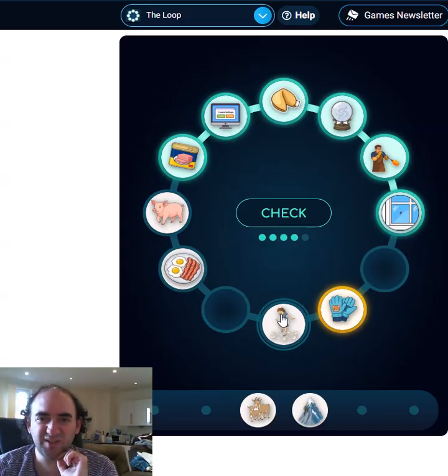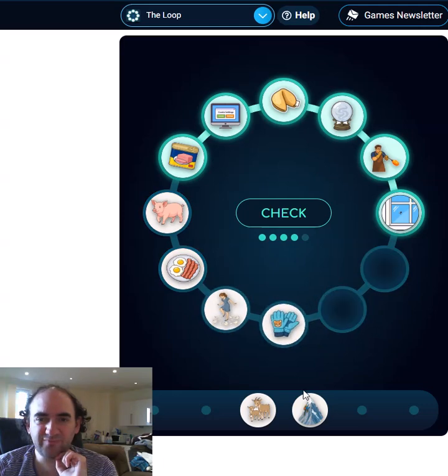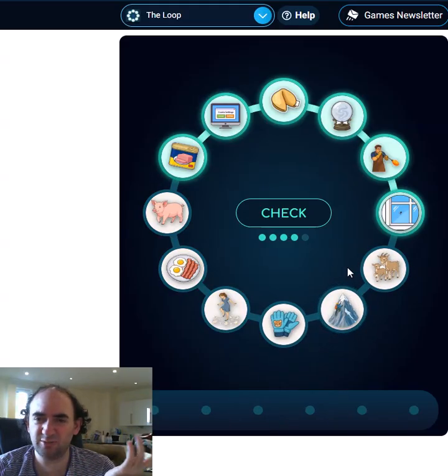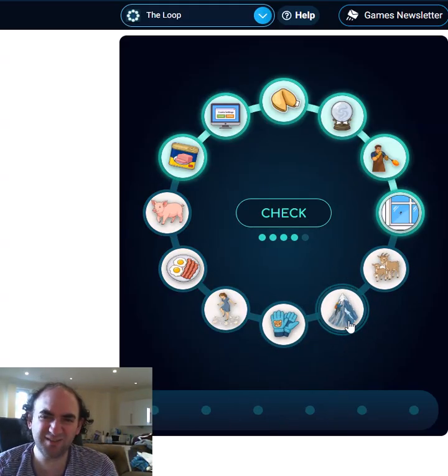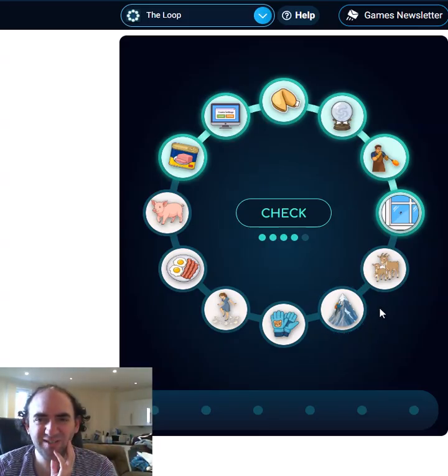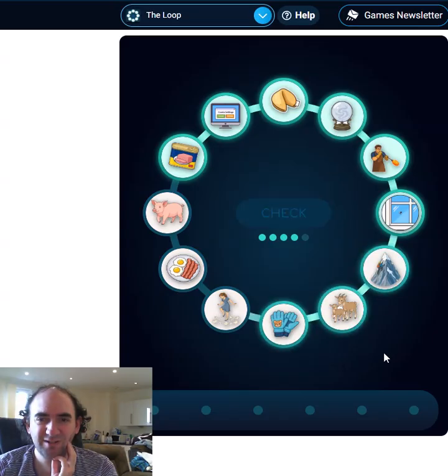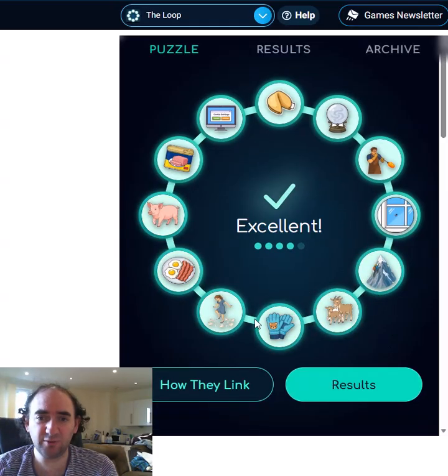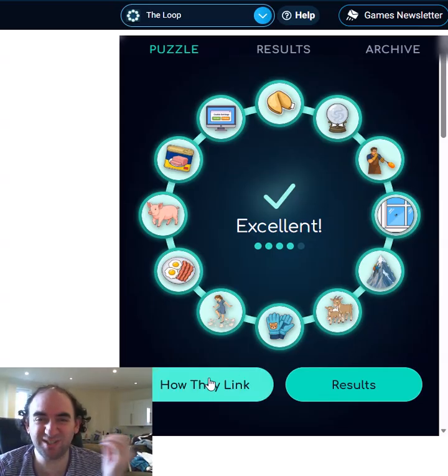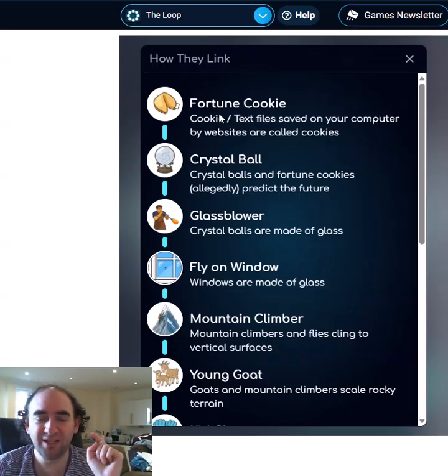Let's move these up a bit. And then, I mean, I really don't know which way around these are going to go, but we'll try this. I feel like I tried the gloves next to the mountain and it wasn't right. That's the only pause. Let's swap these around. That is correct. I've got no idea why the goats go next to the gloves. Because it's a pair of gloves and a pair of goats? That's really tenuous if it is. But anyway, we can find out.